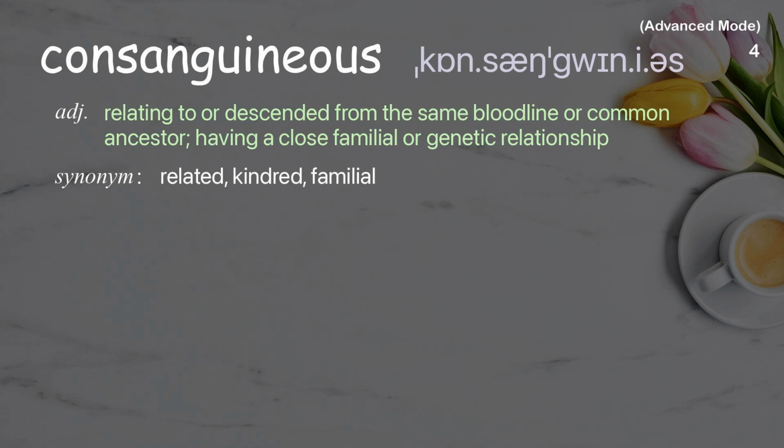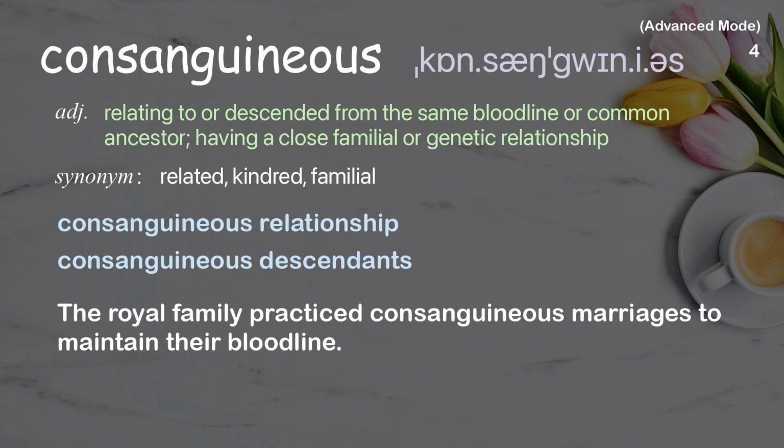Consanguineous. Relating to or descended from the same bloodline or common ancestor, having a close familial or genetic relationship. Examples: Consanguineous relationship. Consanguineous descendants. The royal family practiced consanguineous marriages to maintain their bloodline.